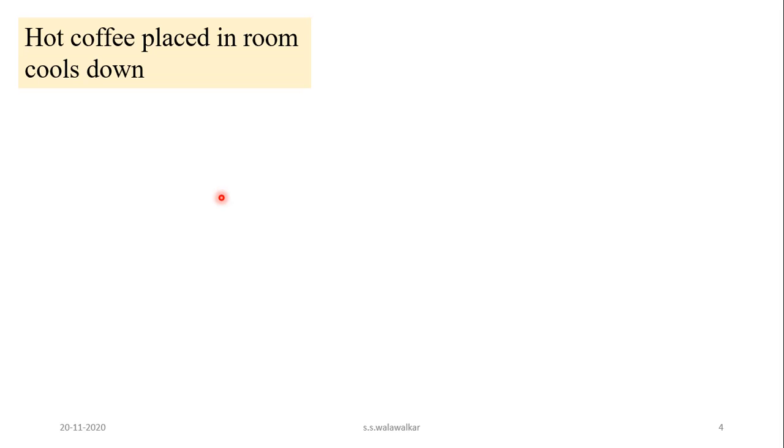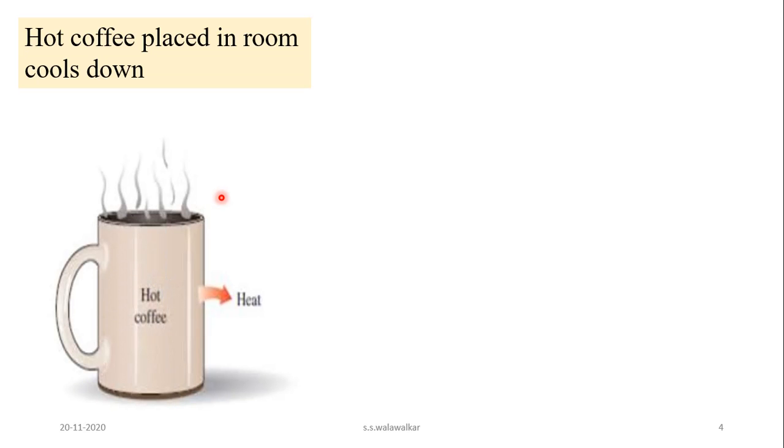But the coffee at room temperature will not absorb heat and get warmer of its own. It is a natural tendency. Hot coffee cools down when kept in a room, but cold coffee cannot become hot without any external help.